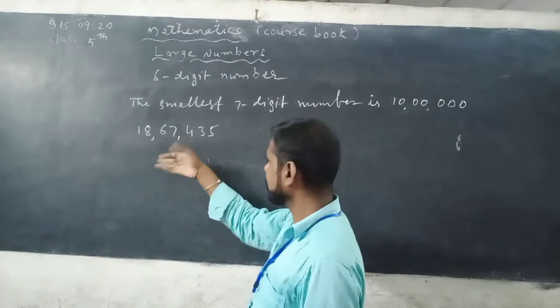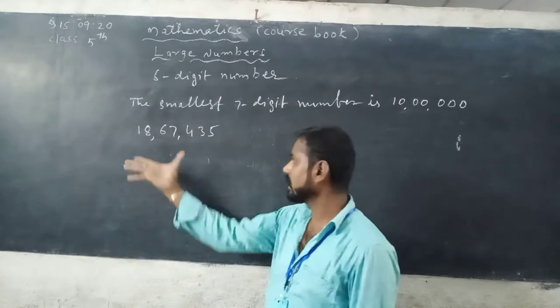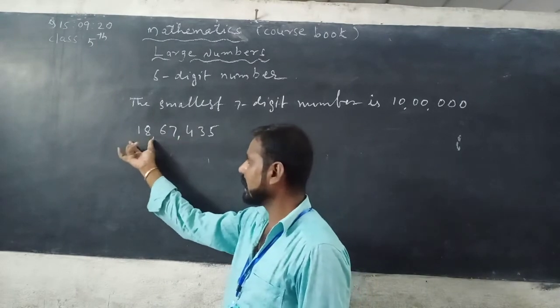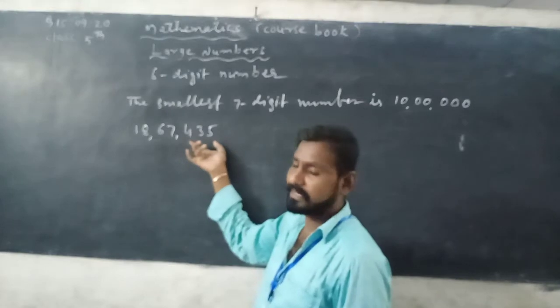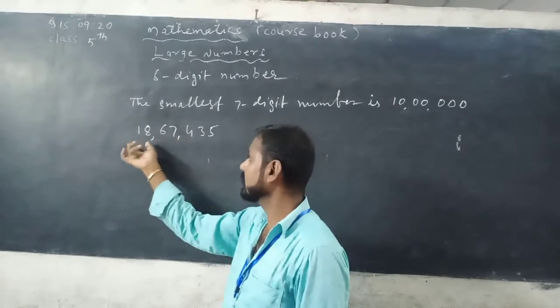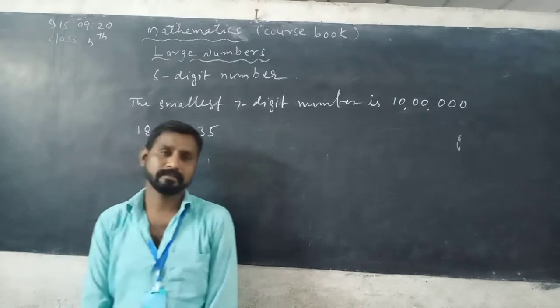Ones, tens, hundreds, comma, thousands, 10,000, comma, lakh, 10 lakh. It has 3 periods: ones period, thousands period, lakhs period. The ones period has 3 places, read together. The thousands period has 2 places, read together. And the lakhs period has 2 places, read together.